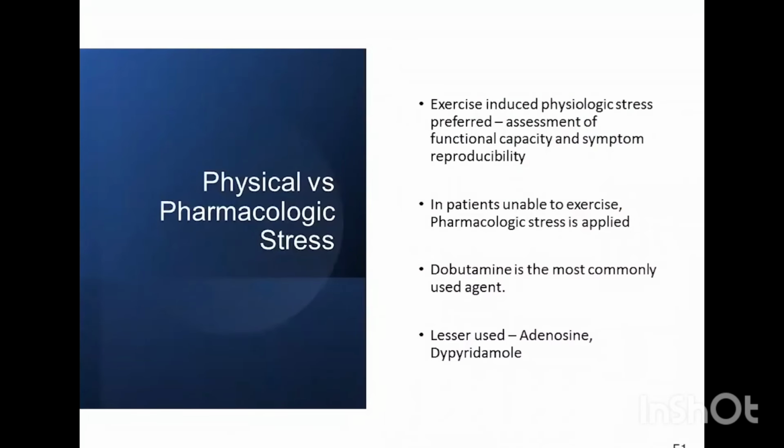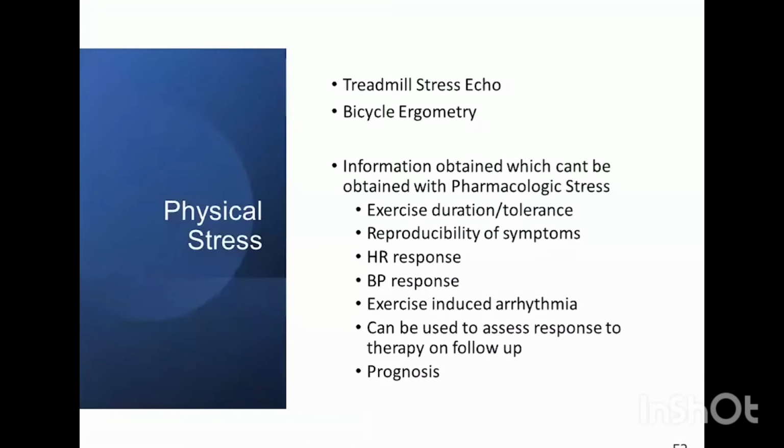Comparing physical and pharmacological stress, exercise-induced physiologic stress is always preferred. It helps in assessment of functional capacity and symptom reproducibility, as well as the stress echo. But in patients who are unable to exercise, pharmacological stress is used. Dobutamine is the most commonly used agent. Others like adenosine can be used. Physical stress is by treadmill or bicycle ergometry. Treadmill is again preferred.